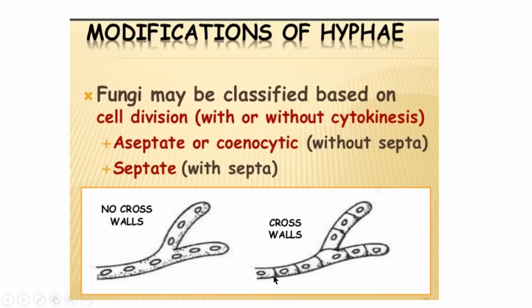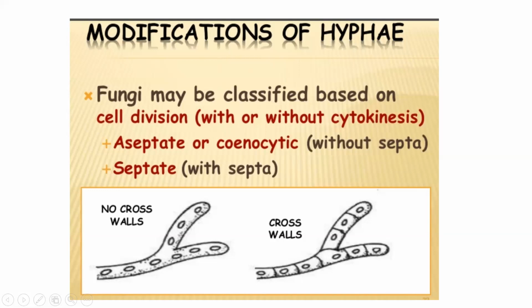Okay, குறுக்கு சுவர்னு சொல்லுவோம். They are called septa, or septum. So these cross walls divide the fungal hyphae, and each segment will have one nucleus. That is why it is called multicellular uninucleated hypha. So when there is no cross wall, it is called cenocytic hypha.